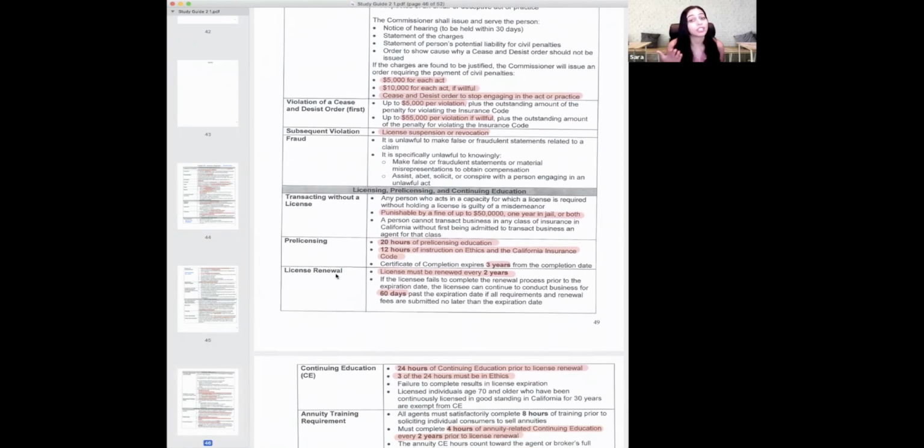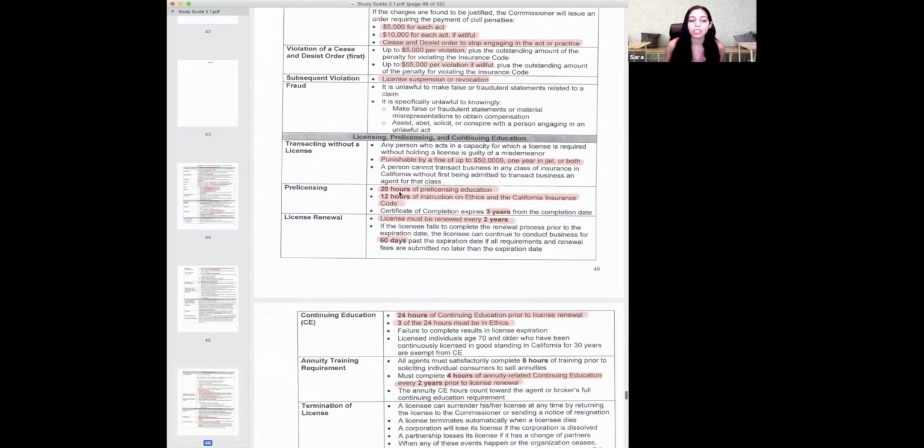Okay, license, pre-licensing, and continuing education. Some of this should sound familiar to you because you guys have done your pre-licensing. Transacting without a license. If you do business without being licensed, there is a fine of 50 grand or 1 year in jail or both. So either you'll be fined or put in jail, or if it's really bad, they'll do both. They'll fine you and put you in jail. Pre-licensing, you need to do 20 hours of pre-licensing, 12 hours of ethics, right?